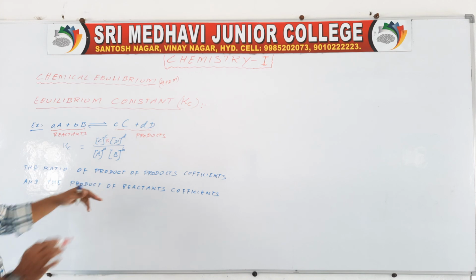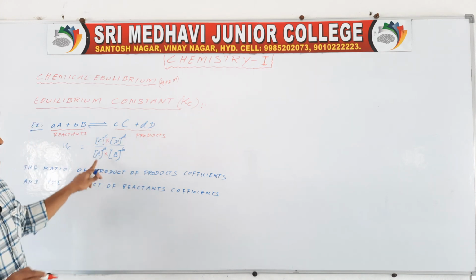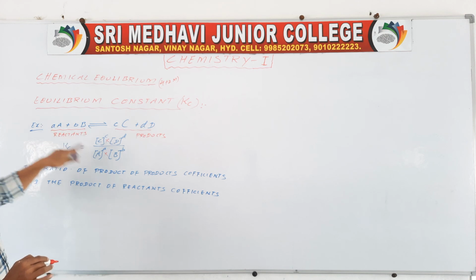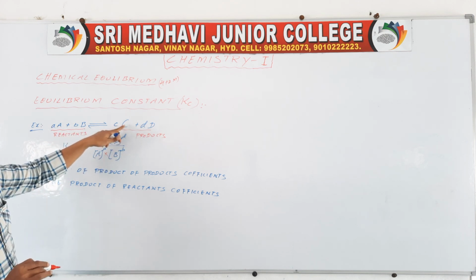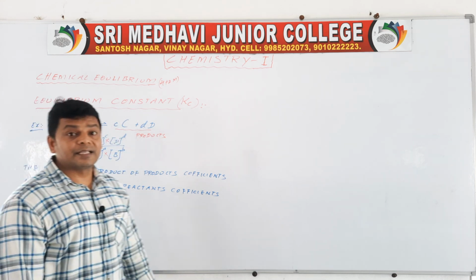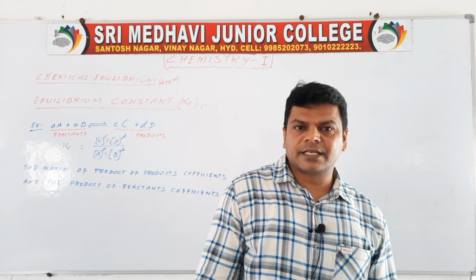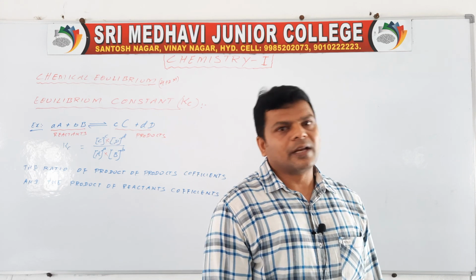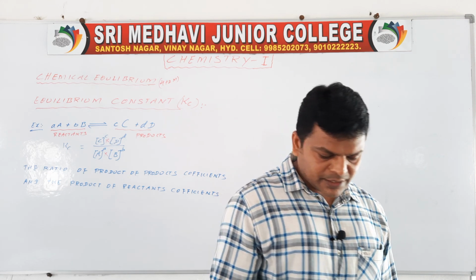And the product of the reactants again means multiplication. What is the coefficient of A? Small a. What is the coefficient of B? Small b. What is the coefficient of C? Small c. Like this. It is nothing but the equilibrium constant Kc. We are going to discuss how to calculate Kc in the next class. Okay, so this is today's class.